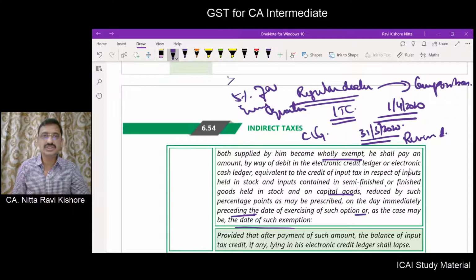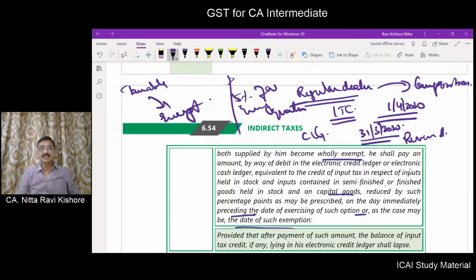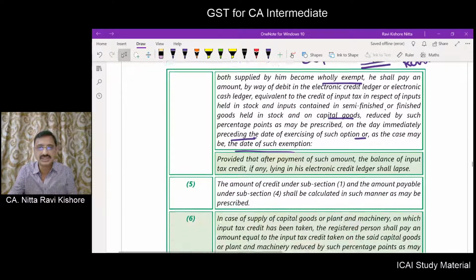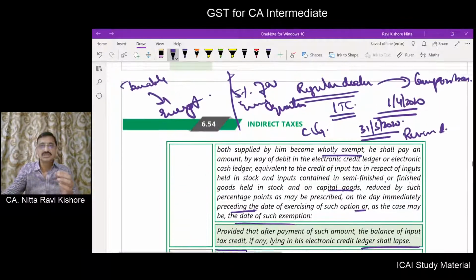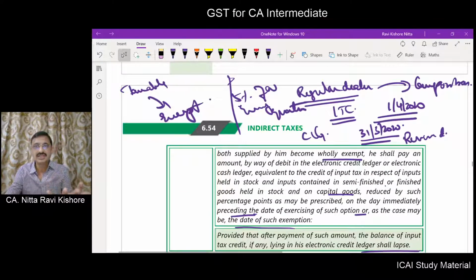The same procedure is to be applied where taxable goods are becoming exempt goods. Now, even after payment of such amount, if there is still a balance in the credit ledger, then such credit will lapse. So this person is becoming a composition dealer from a regular dealer, or his taxable product is becoming an exempt product.